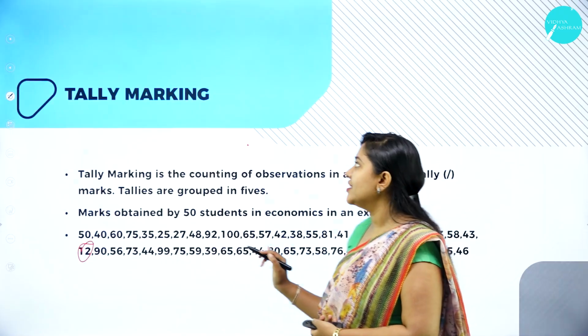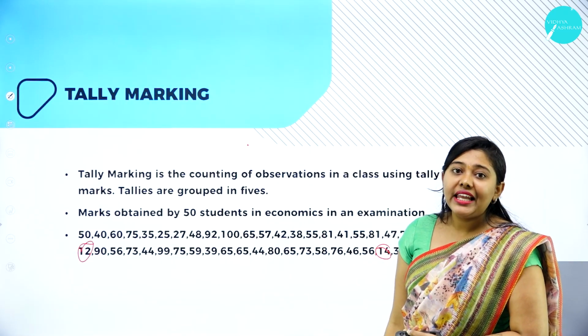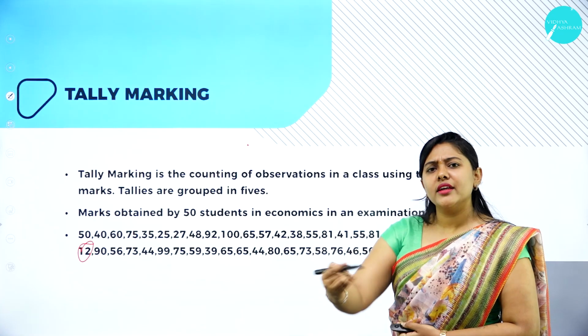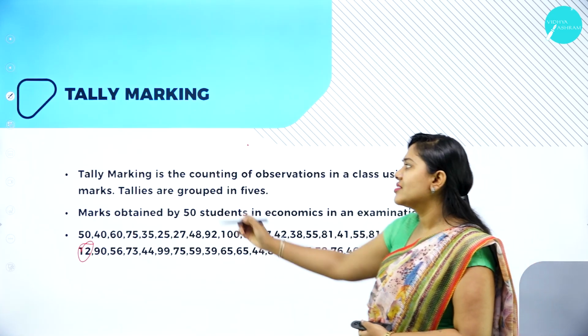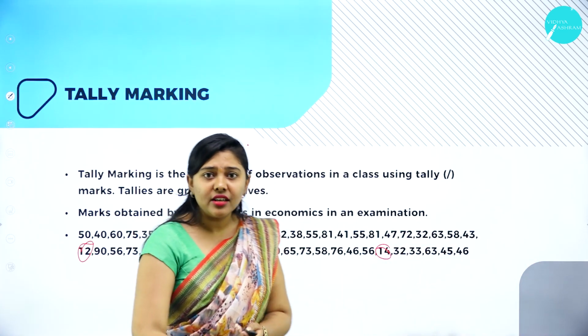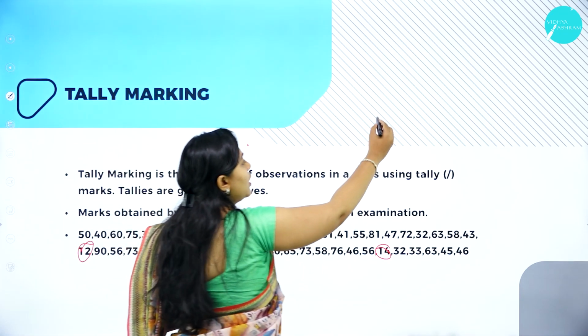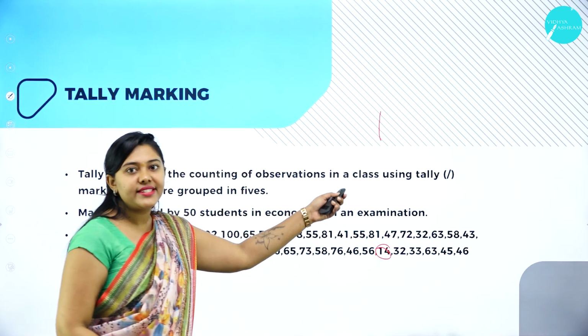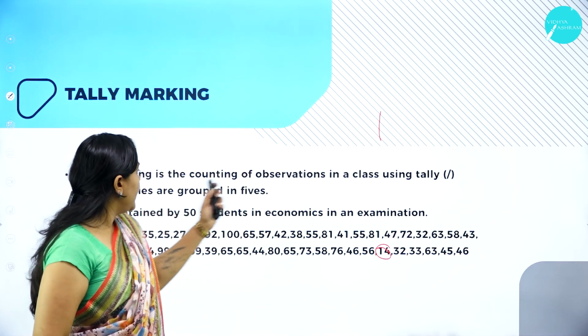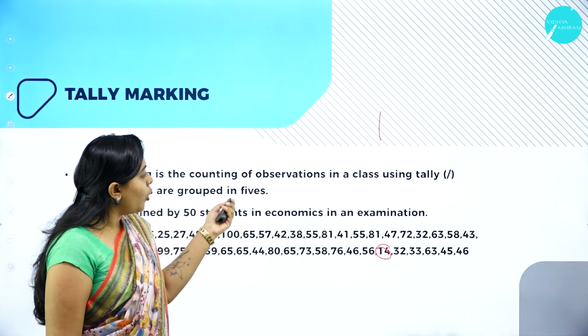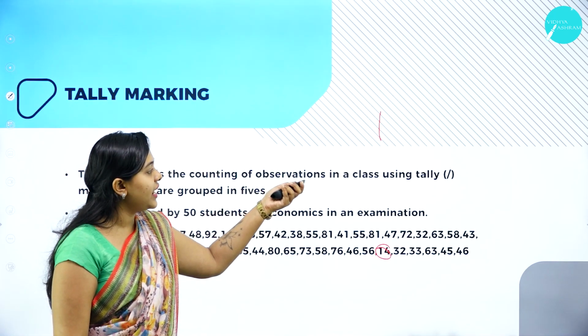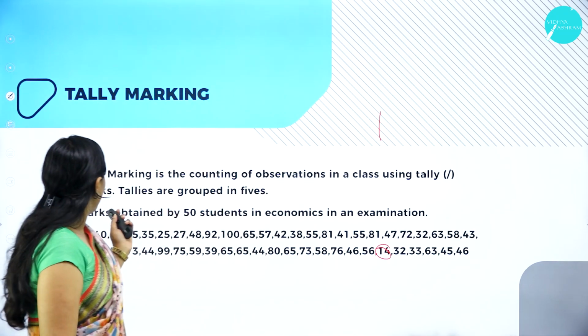With the help of this, we will be doing tally marking. What is tally marking? You have already learnt what tally marking is in your earlier classes. Tally marking is the counting of observations. Have you all heard about this? Yes, this is a tally. Tally marking is the counting of observations in a class using tally marks.